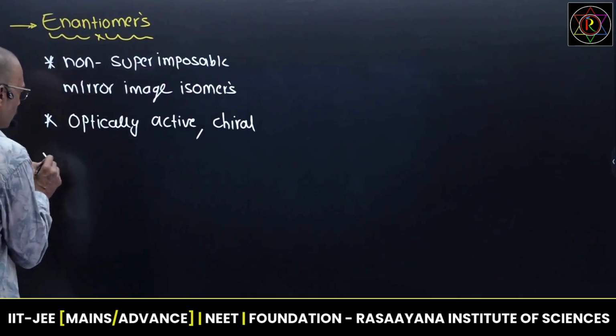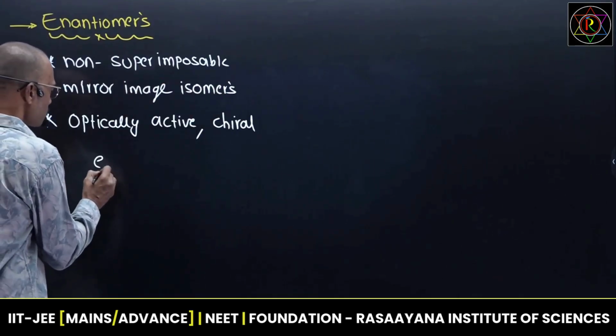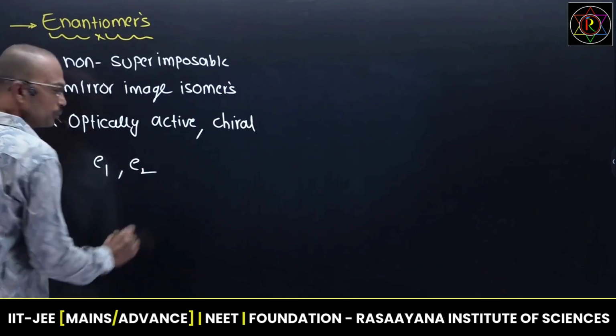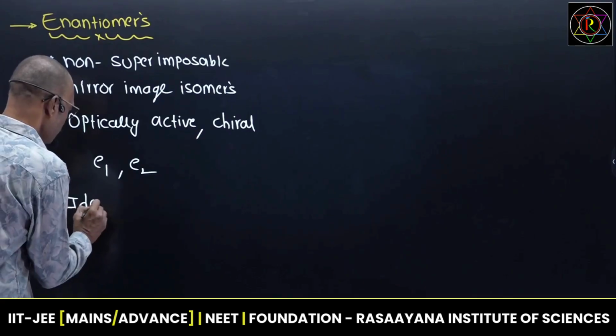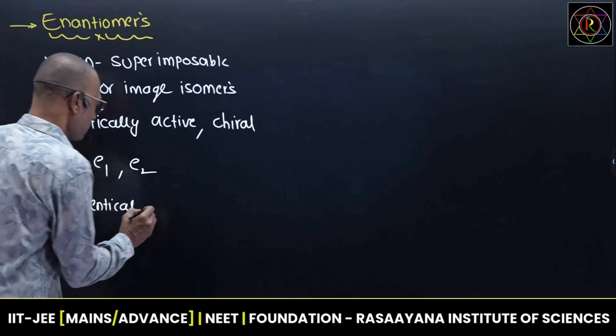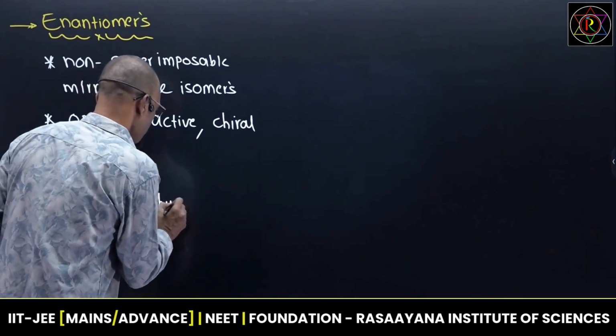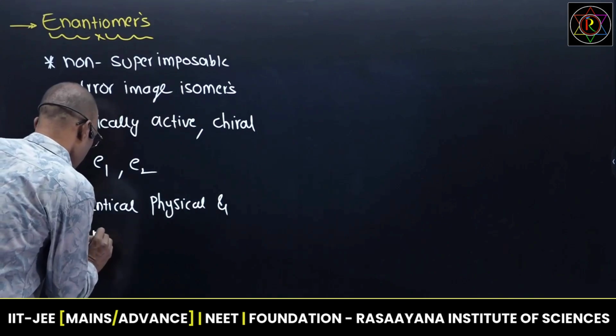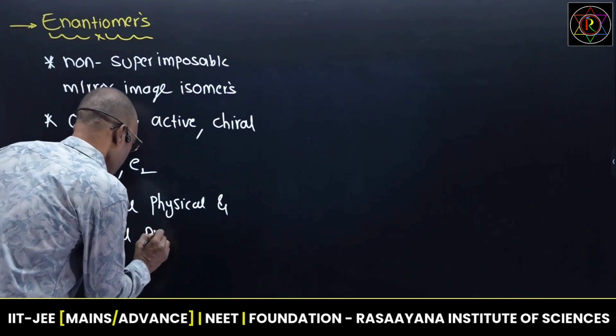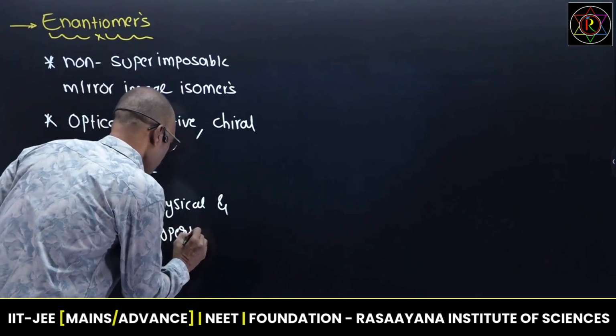If I take two enantiomers, generally they are represented by E1 and E2. Two enantiomers have identical physical and chemical properties.